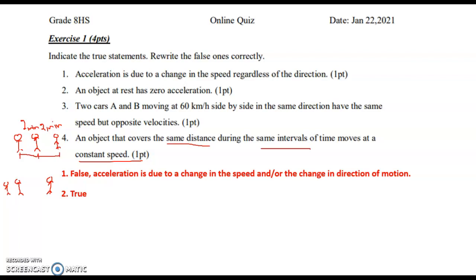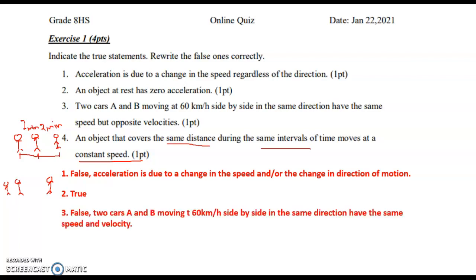Now two cars A and B moving at 60 kilometers per hour side by side in the same direction have the same speed but opposite velocities. This is false. Two cars A and B moving at 60 kilometers per hour side by side in the same direction have the same speed and velocity.